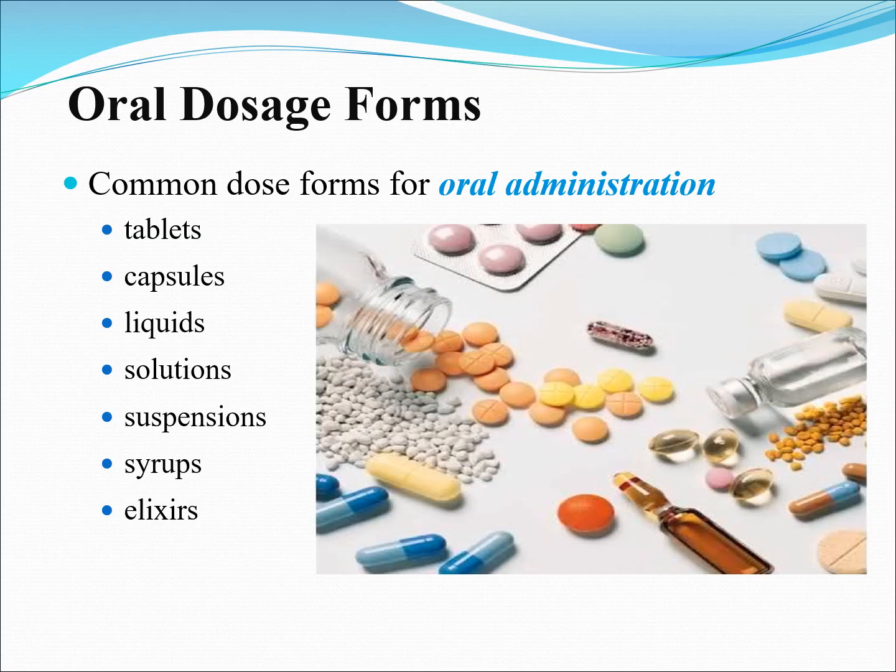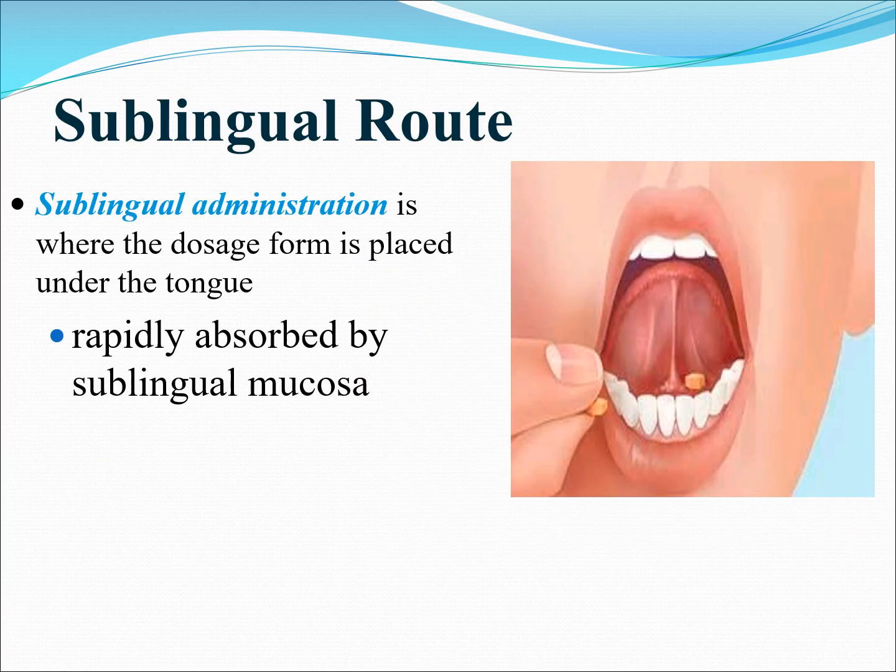These are a few oral dosage forms administered by enteral routes. In the oral route we can have subclassification and discussion. Sublingual route: sublingual is nothing but in the mouth, under the tongue. Sublingual administration is where the dosage form is placed under the tongue and rapidly absorbed by the sublingual mucosa.